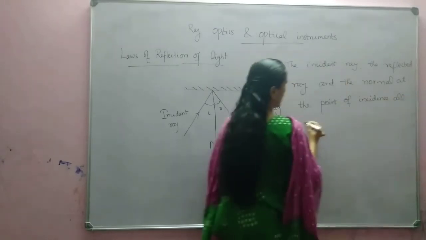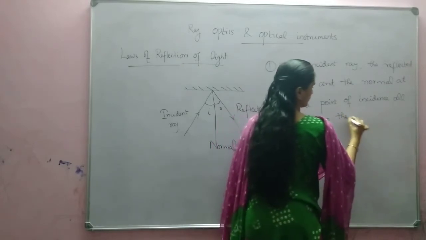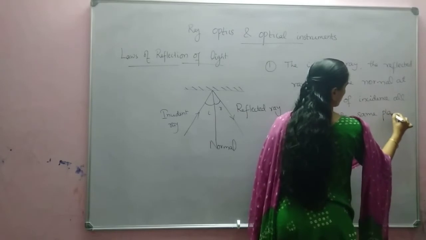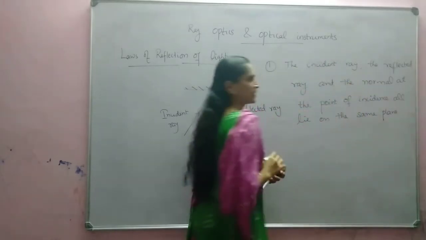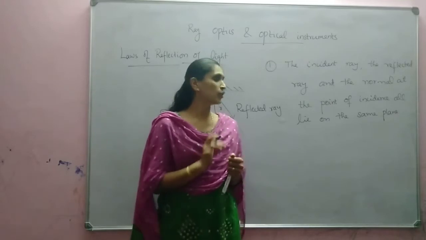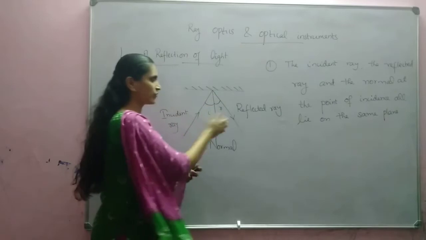The first law says that the incident ray, the reflected ray and the normal at the point of incidence all lie on the same plane. That is clear from this diagram.